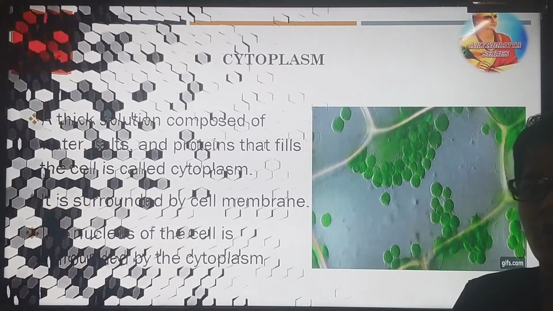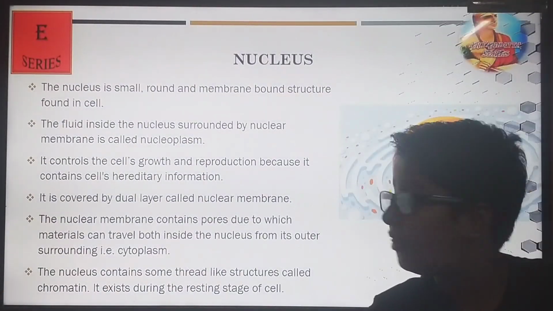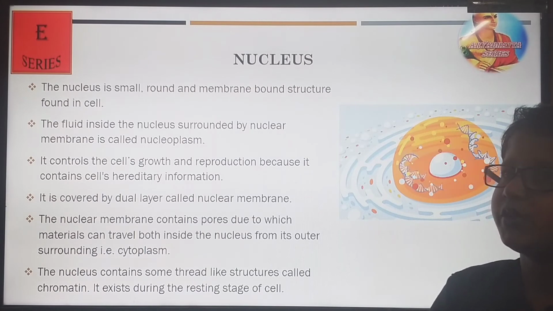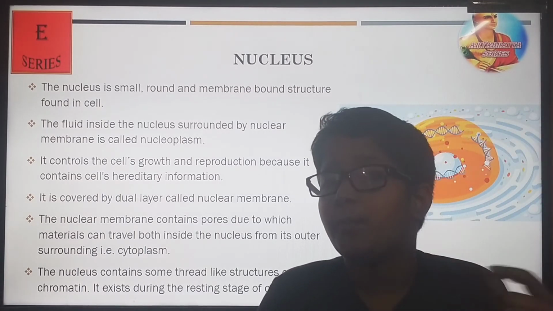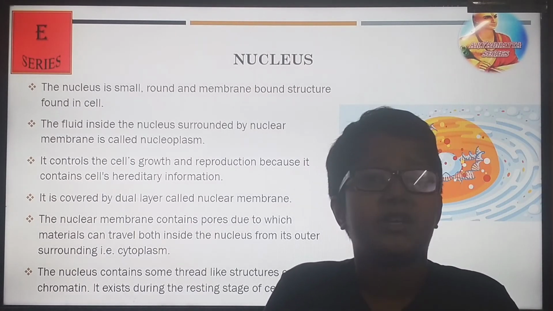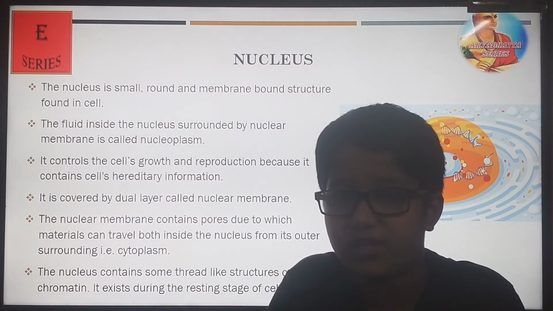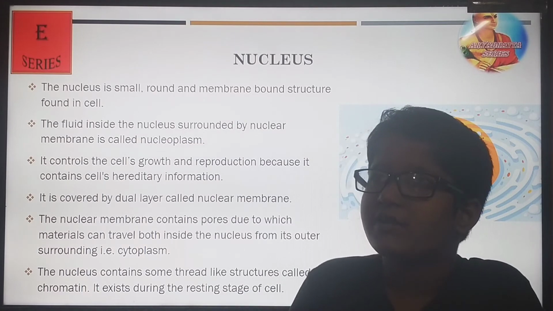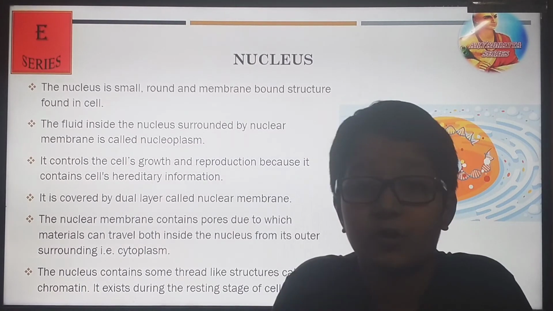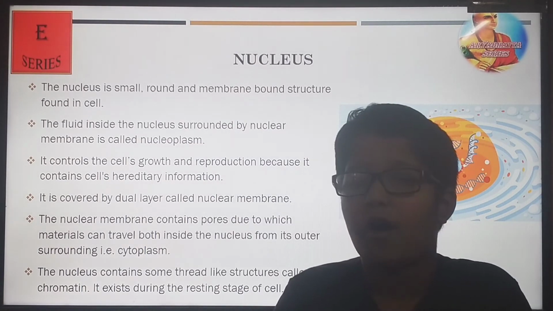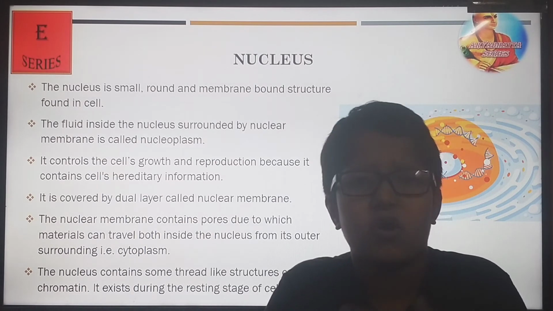Jelly-like substance on which all the things float. Simple. Now nucleus. Nucleus is a small but very vital part of a cell. It contains genetic material, DNA, or we can say the double helix. The double helix is all the genetic information for reproducing, making more cells, and how a cell divides: mitosis, meiosis.